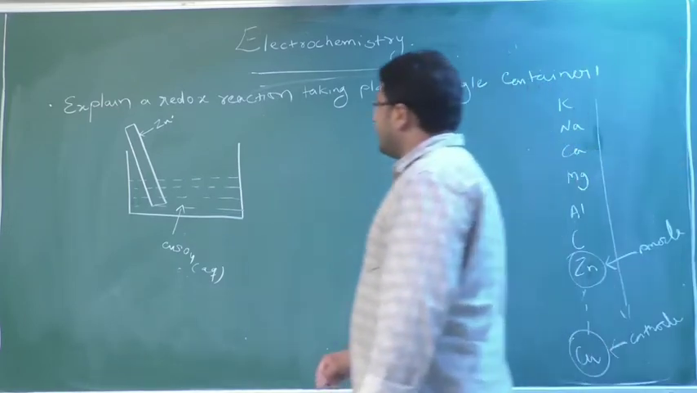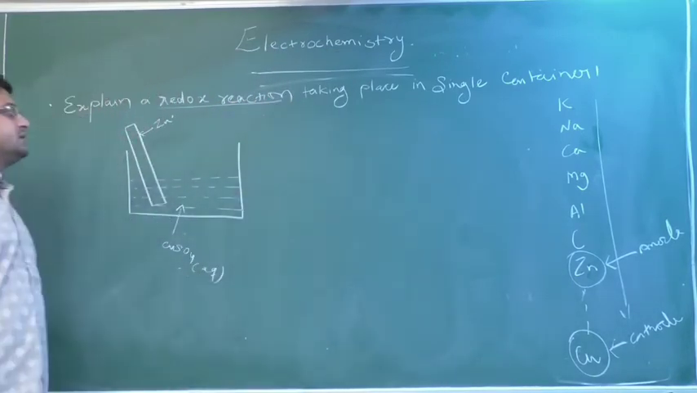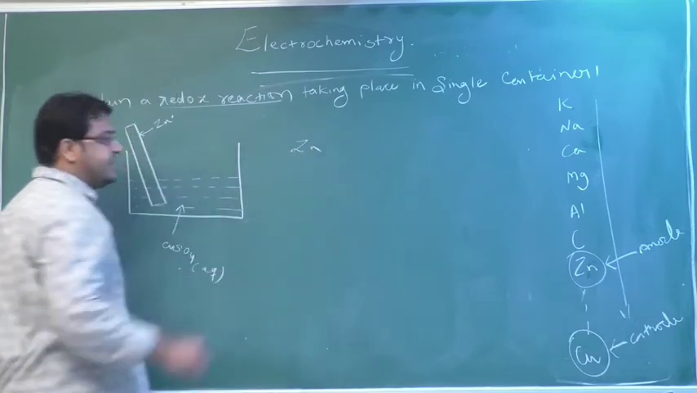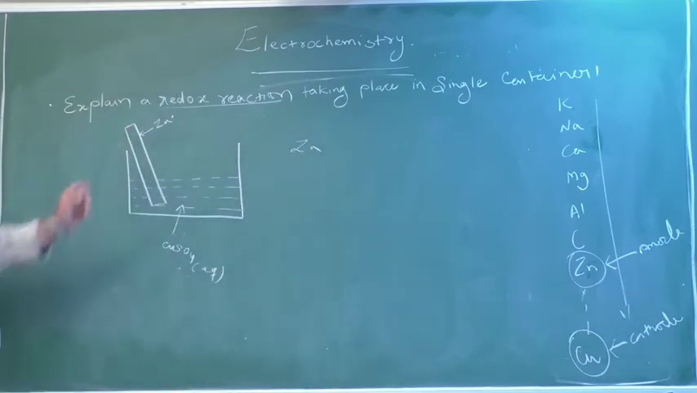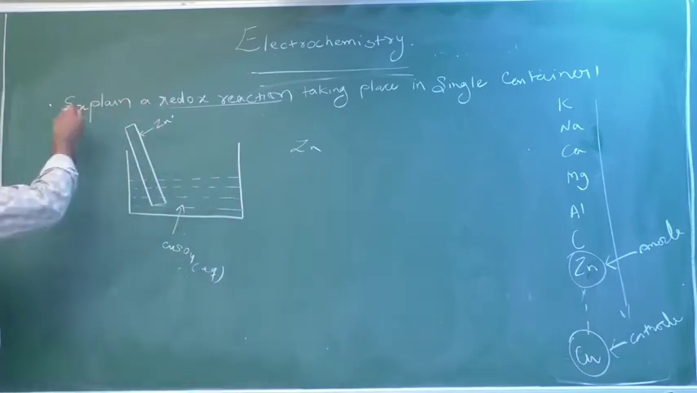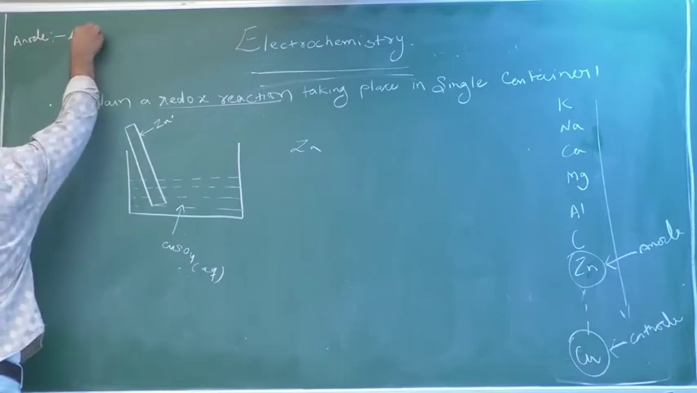Here, what happens? We have to see the redox reaction taking place in a single container. Zinc is acting as an anode, and at the anode there is always a loss of electron. Please remember this shortcut: at the anode, loss of electron.